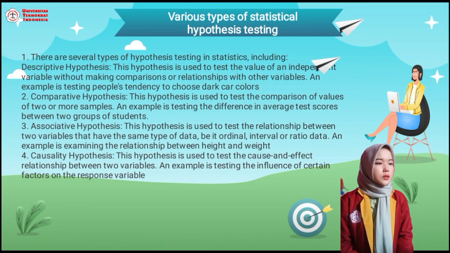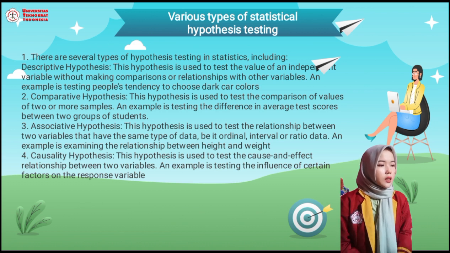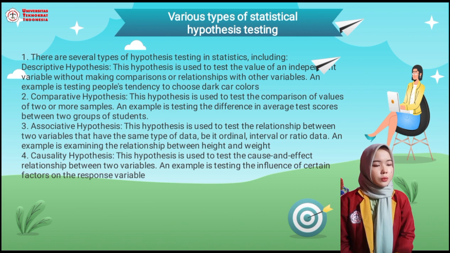Next, various types of statistical hypothesis testing. 1. There are several types of hypothesis testing in statistics, including descriptive hypothesis. This hypothesis is used to test the value of an independent variable without making comparisons or relationships with other variables. An example is testing people's tendency to choose their car colors. 2. Comparative hypothesis. This hypothesis is used to test the comparison of values of two or more samples. An example is testing the difference in average test scores between two groups of students.